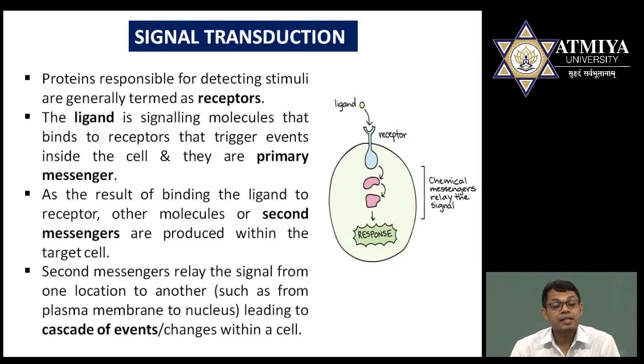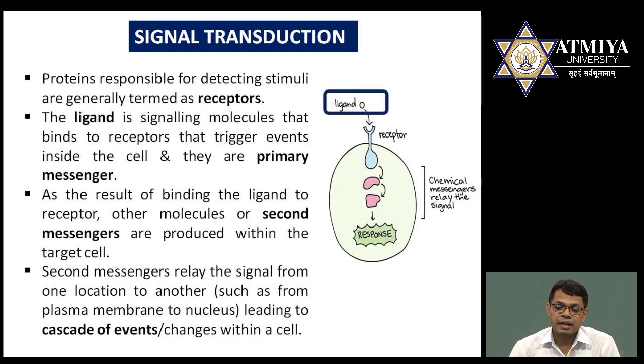Then third is the cascade of events, that is called transduction, that is signal transduction. So different types of events occur. For example, protein kinases are activated. Try to understand a simple concept here. When a signal molecule binds to a receptor, certain changes occur. The secondary messenger will activate. This secondary messenger will convey the message via protein kinases. There are various types of protein kinases activated, like protein kinase A, protein kinase B, protein kinase C, etc., and they are responsible for the further transduction of responses.